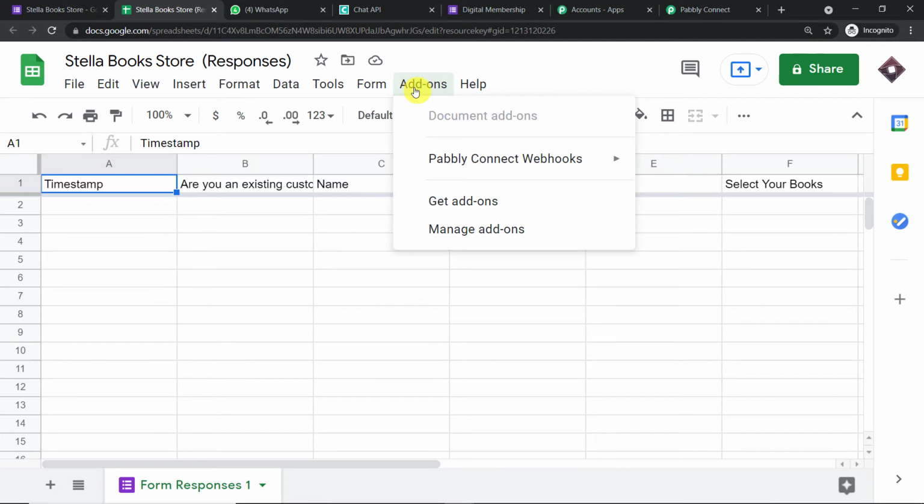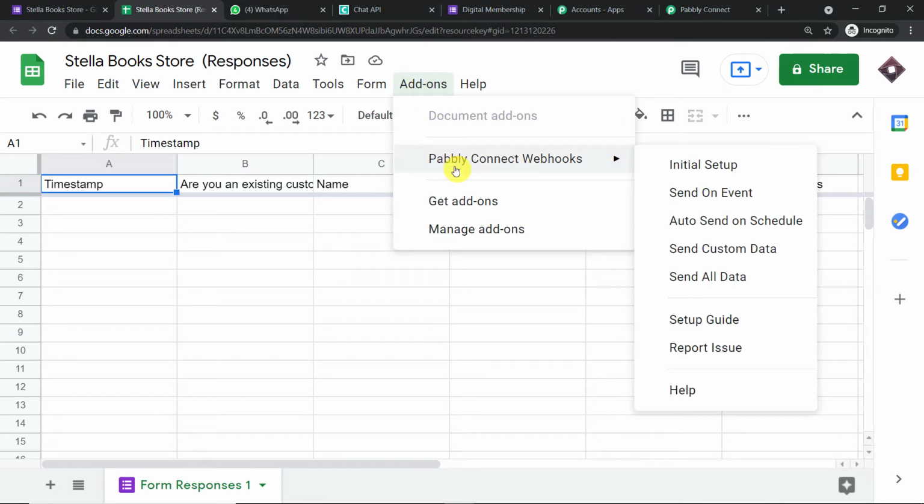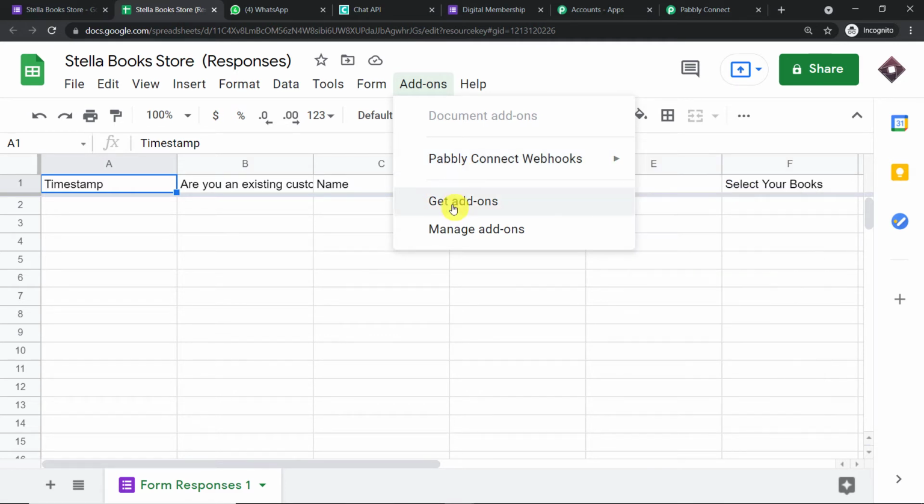So first of all, just click on add-ons. Now in add-ons, you will find an add-on called Pabbly Connect Webhooks. Now, since you're beginning fresh, Pabbly Connect Webhooks might not have been installed yet. So first of all, just click on Get Add-ons.